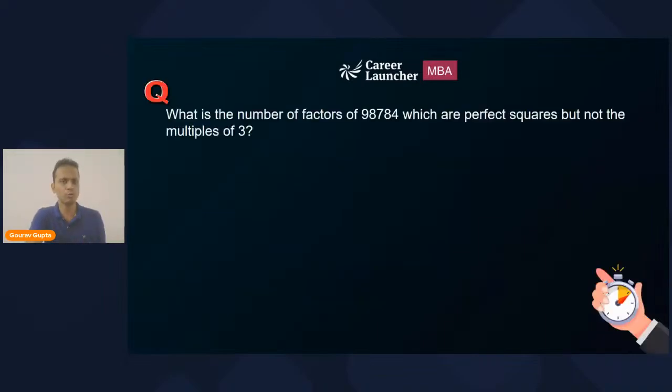Now let's come to the point and start solving the questions. Question number 1 on your screen. What is the number of factors of the given number 98,784, which are perfect squares but not the multiples of 3? So all the factors of the given number which are perfect squares but not the multiples of 3, we'll have to find out. I'll give you 2 minutes. Those who understand the concept, please quickly give me an answer.